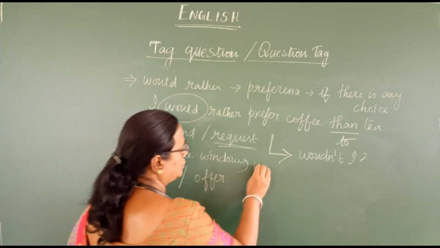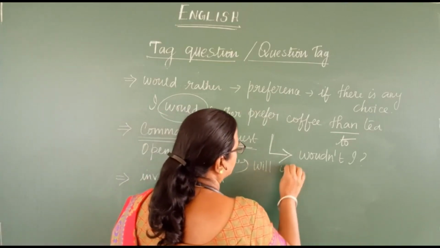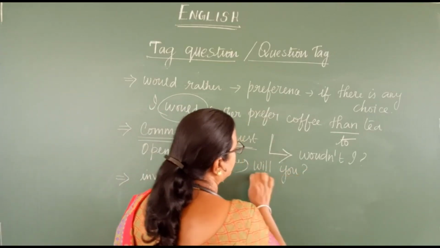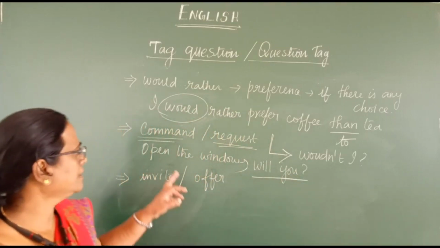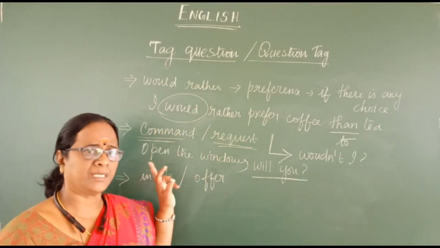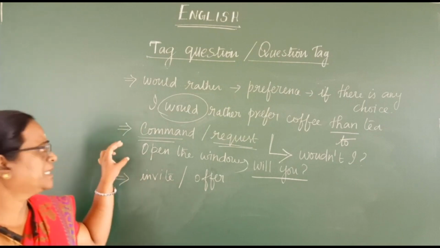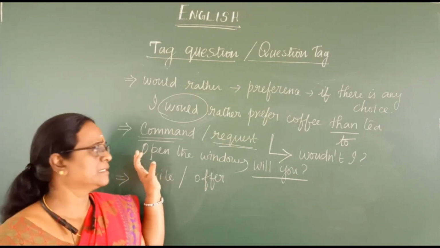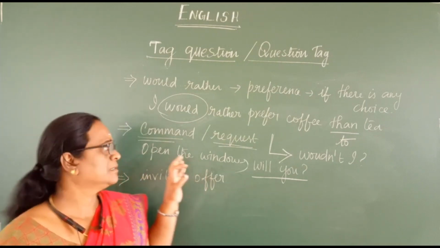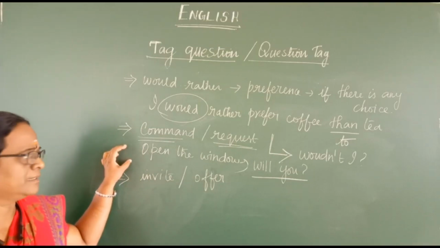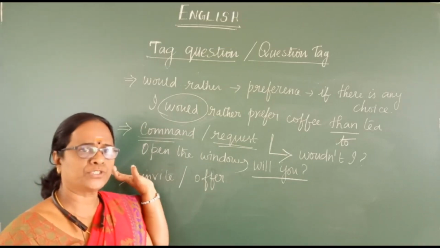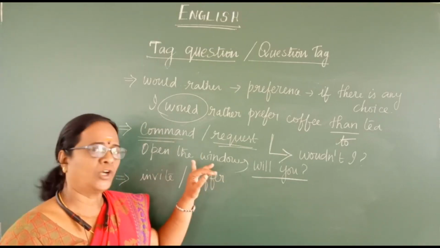So here what you have to do is use the question format like this. Even though there is no subject in this sentence because it is an imperative sentence, in an imperative sentence the subject will be hidden. This we have seen in almost all the grammar topics.